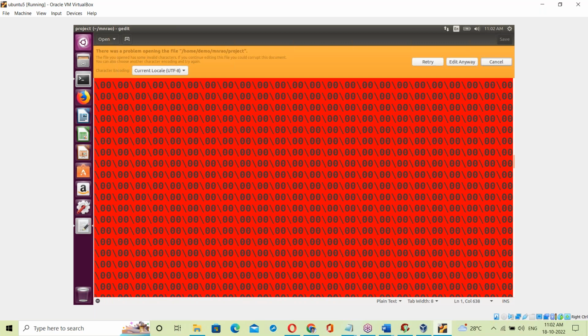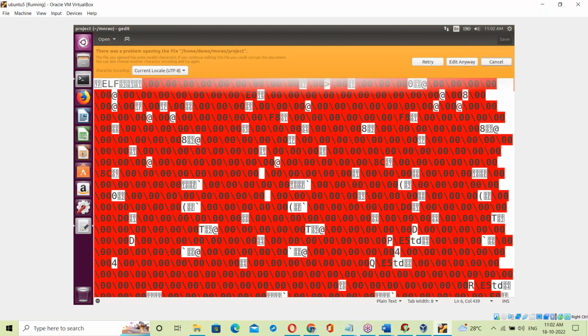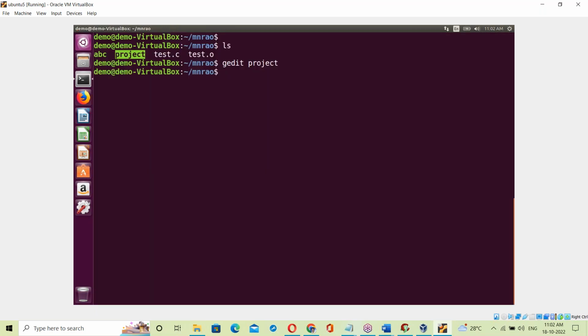It's a system understandable language, a binary code. So the project exe file contains binary code.